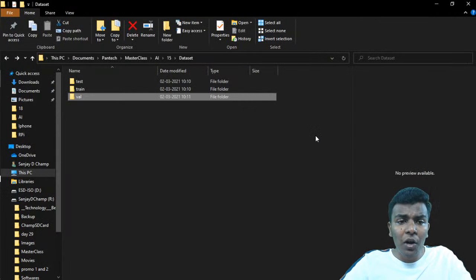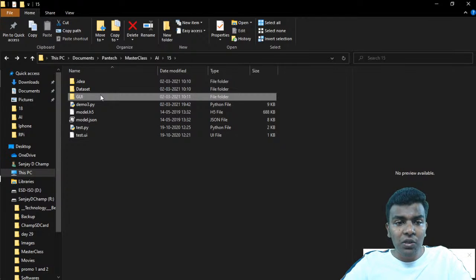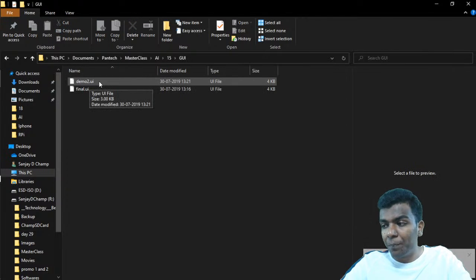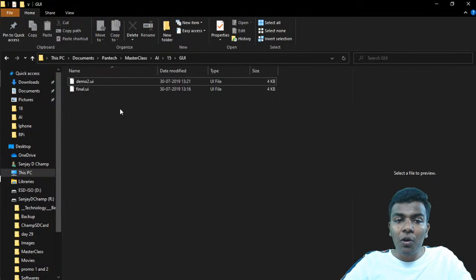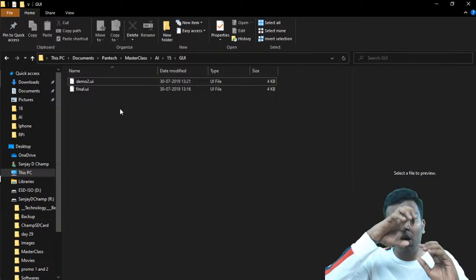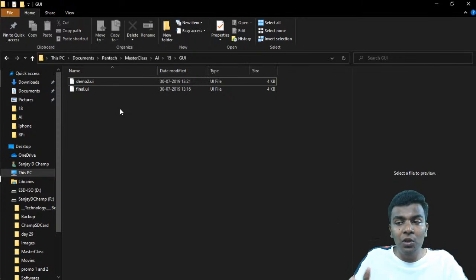I'm going to show you one thing. In the GUI, you will get a file name with .ui. With the help of that .ui file, you get the designer file. Once you have installed PyQt5, you drag and drop the push buttons, text boxes, image labels and those things.